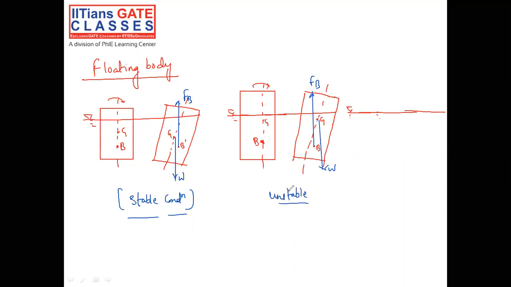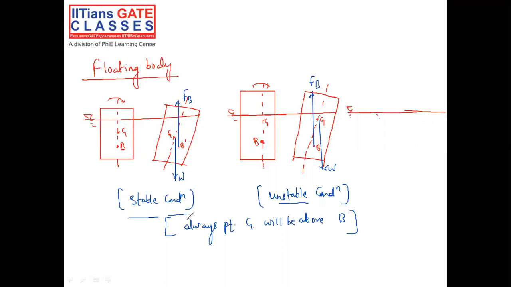Why unstable? Because force FB and weight will create the movement in the same direction in which the tilt has been given. But you are not in a position to predict when the body will be stable and when the body will be unstable, because always point G will be above the B. So you can't say that when the point G is above the B, the body will be stable or unstable. To clearly define this condition, we require one more term that is called metacenter. To avoid the confusion, we require the term called metacenter.